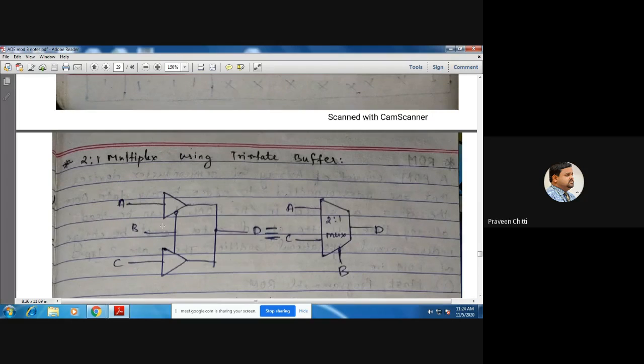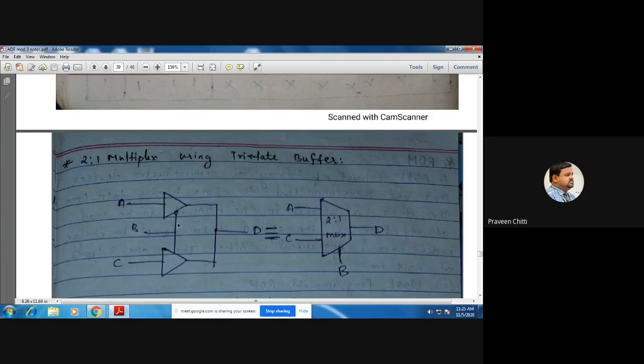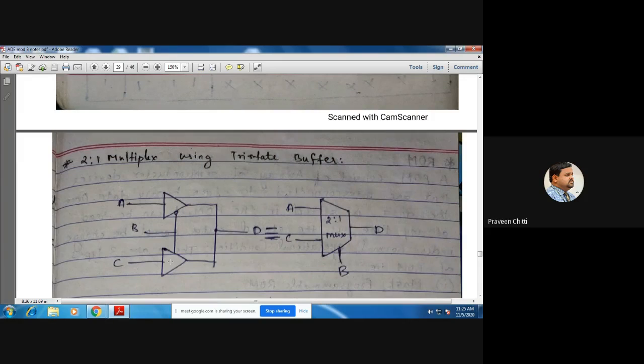Yeah, anybody else? So when B is 0, buffer 1 will be active and buffer 2 will be inactive. So the output of buffer 1 will be what? D is equal to A. The output of buffer 1 is A.